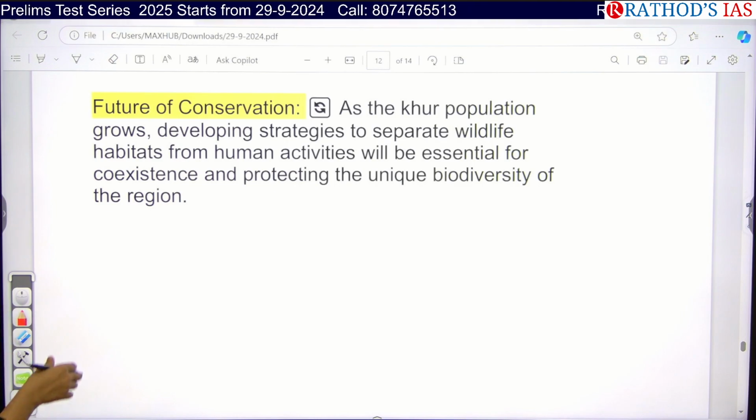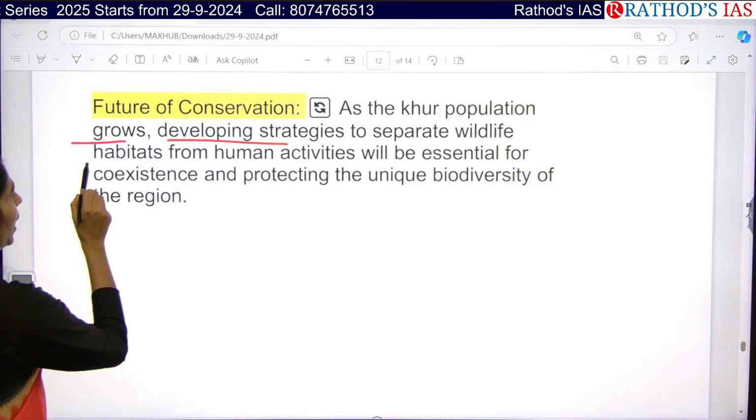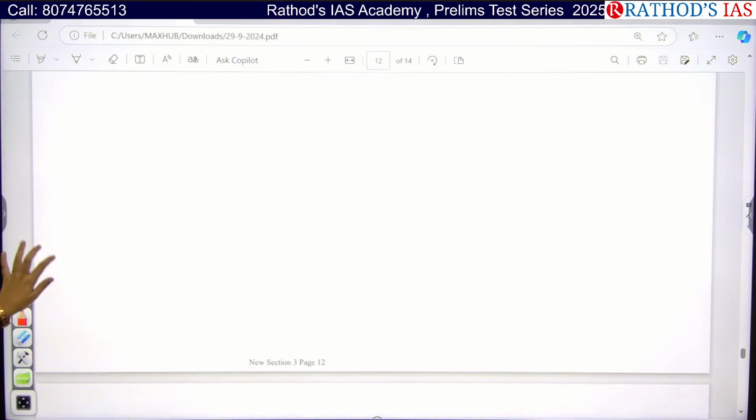As the Kur population grows, developing strategies to separate wildlife habitats from human activities is very essential for coexistence. And we have to protect the unique biodiversity of this region. So these are the things you have to remember from this article. And let us see the next article.